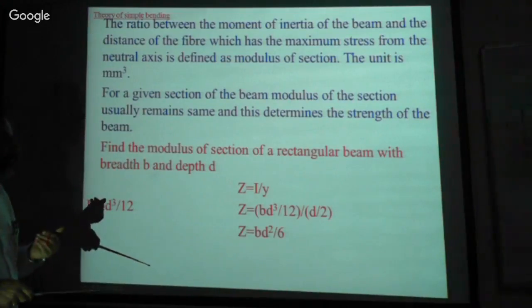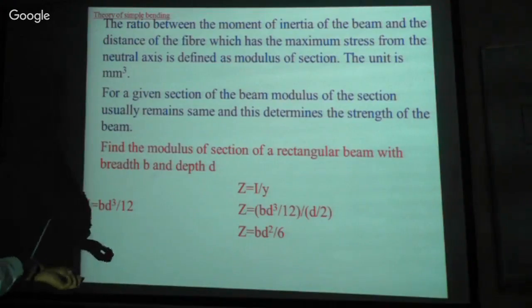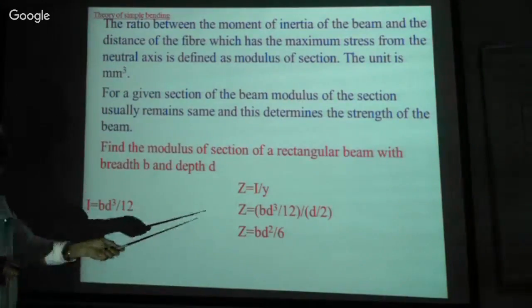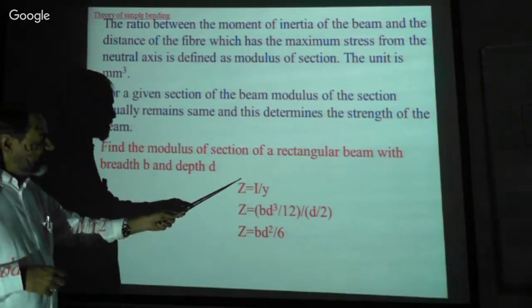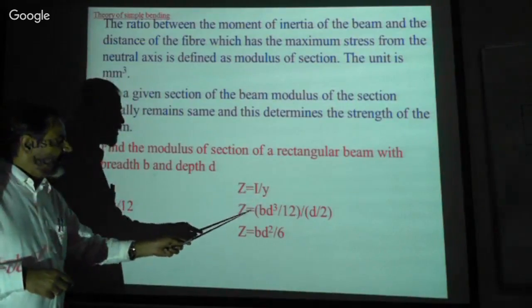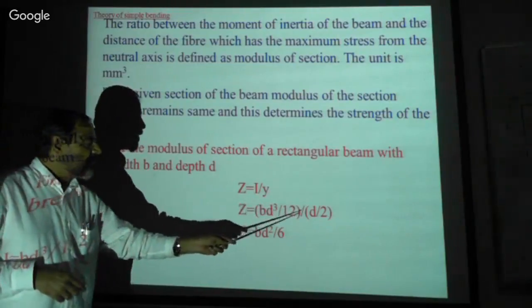Now to find the modulus of section for a rectangular section. Let me calculate the modulus of section for different sections. This is for one rectangular section. Z, the modulus of section, is I by y. We know that I is bd cubed by 12, and y is equal to d by 2.